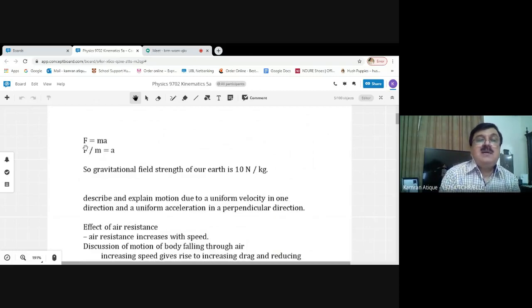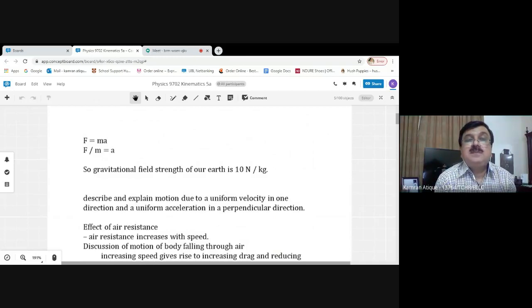If I make capital F the subject of the equation F equals ma, it means I'm talking about the resultant force F, and this particular equation is elaborating that the resultant force is equal to the product of mass and acceleration.